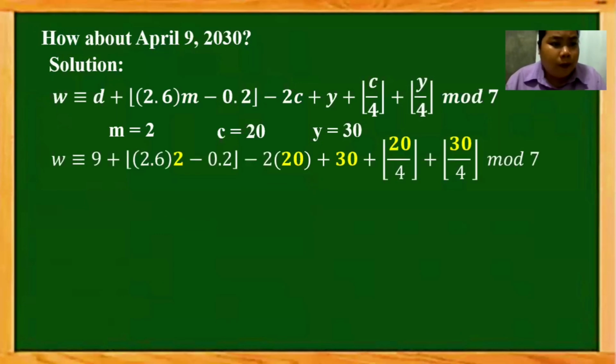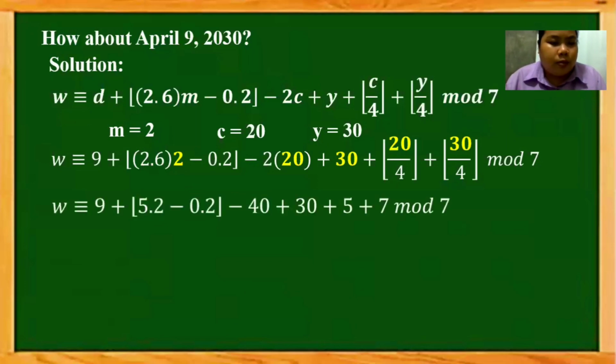So we got W is congruent to 9 plus the greatest integer function of 2.6 times 2 minus 2 tenths, minus 2 times 20 plus 30 plus the greatest integer function of 20 over 4 plus the greatest integer function of 30 over 4 modulo 7.